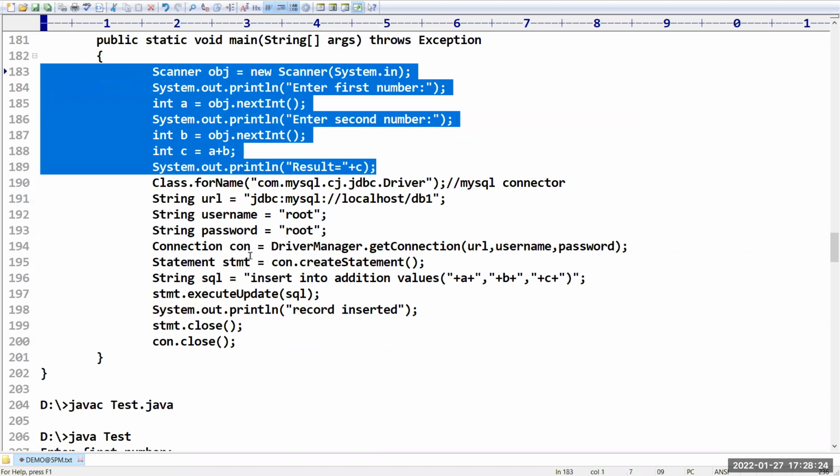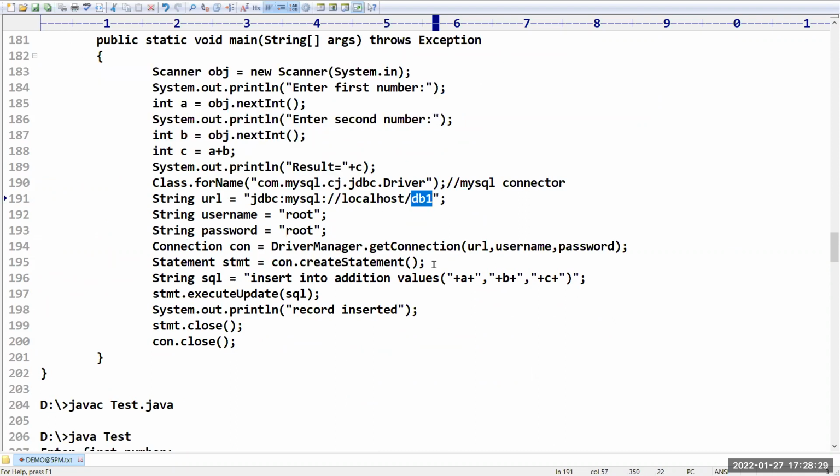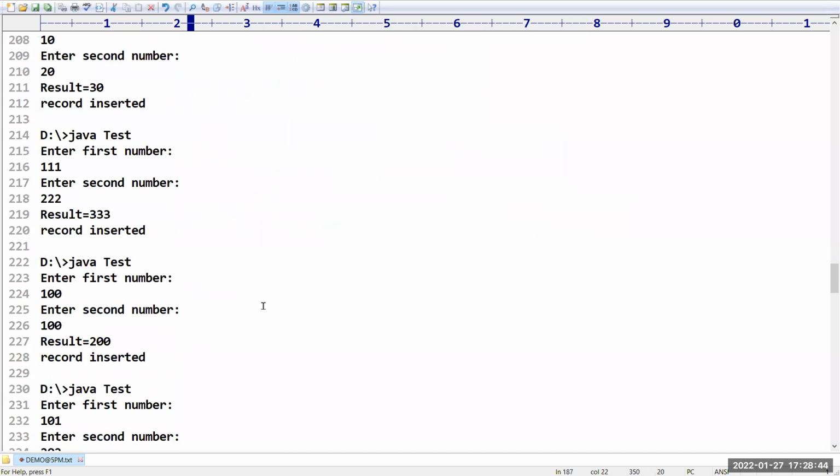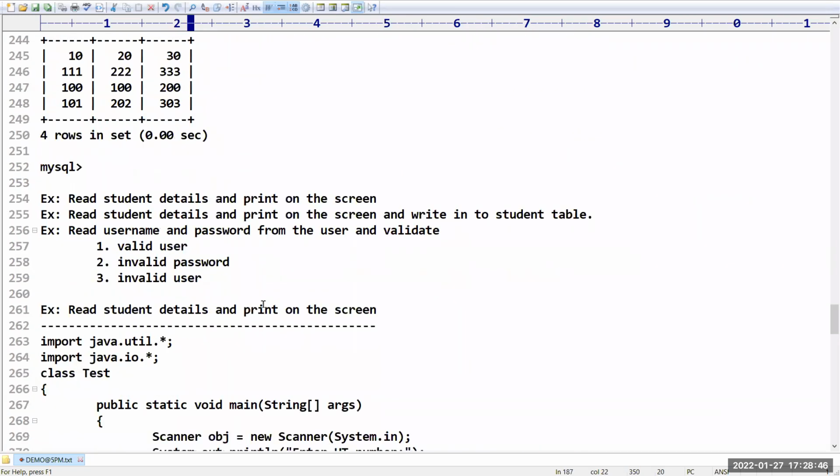Next, after that, I have created a database DB1. In that, there is one table with the name addition. If you are trying to insert into addition values, these values I want to push into the database. Whatever values you have given, the same values I am going to write into the database. That part I also explained very clearly in the last video.